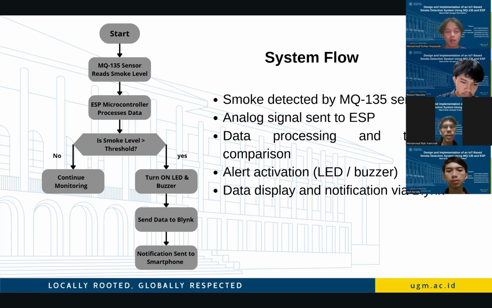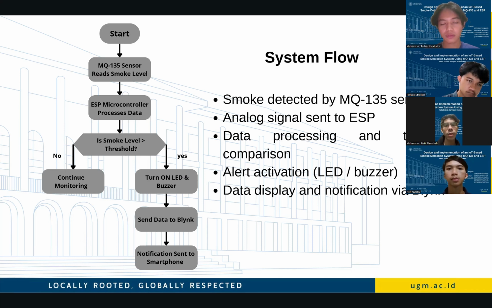After the decision, regardless of the outcome, the ESP sends the current data to Blynk. This ensures the user can monitor the smoke levels in real time, whether they are safe or dangerous. Finally, if smoke was detected, a notification is instantly sent to the user's smartphone through the Blynk application, providing an immediate warning even if they are far from the location.